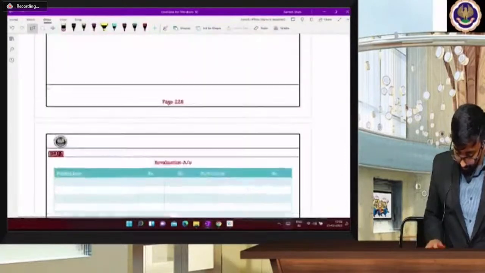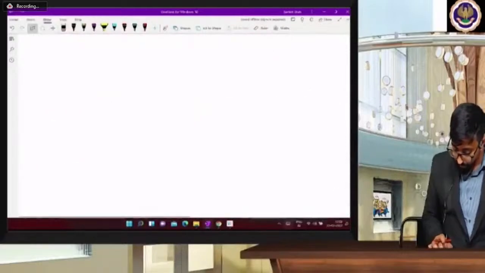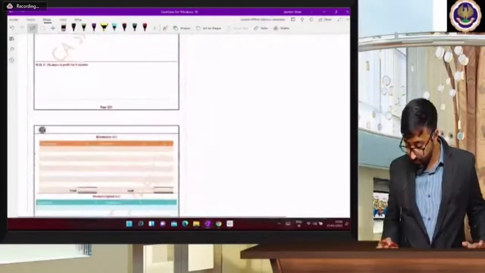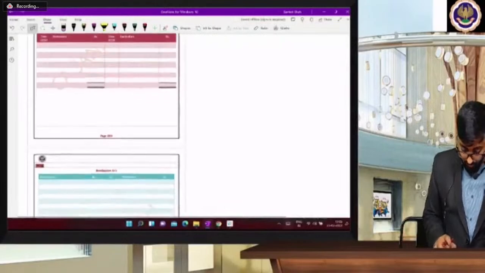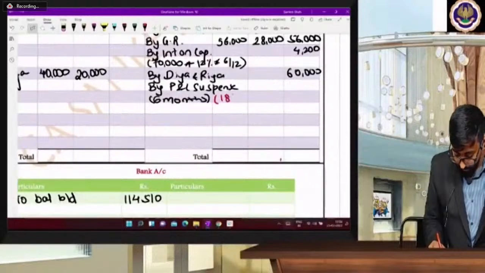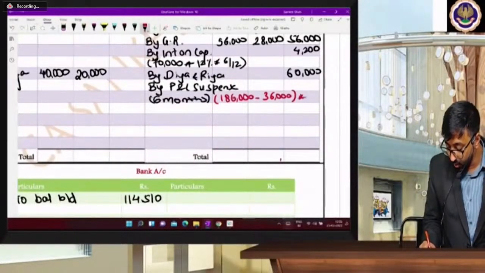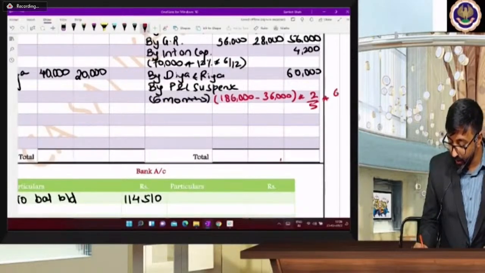1,86,000. We just calculated it, no? 1,86,000 minus 36,000. Okay? So 186 minus 36 is 1,50,000. Correct? Into her share. What is her share? On the red pen, 1,86,000 minus 36,000 into her share, which is 2/5, into 6/12. She retired in 6 months, no?